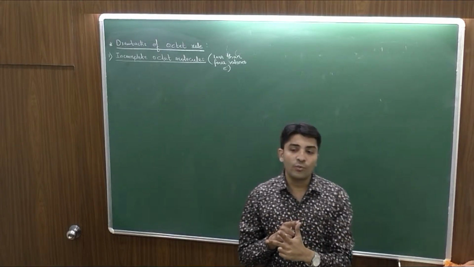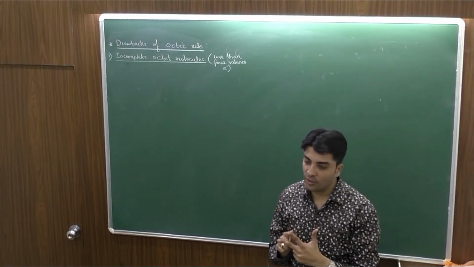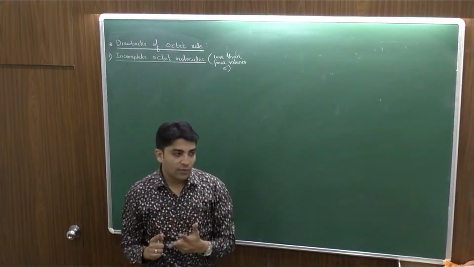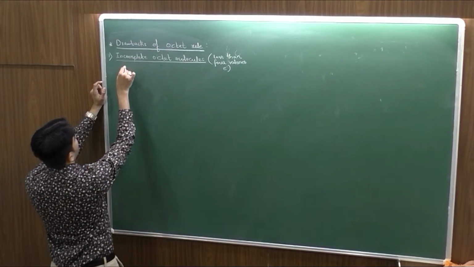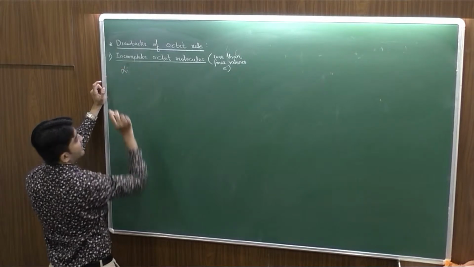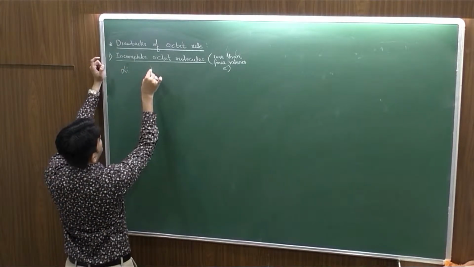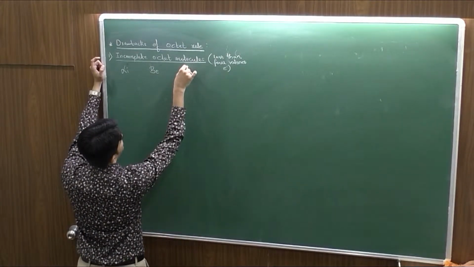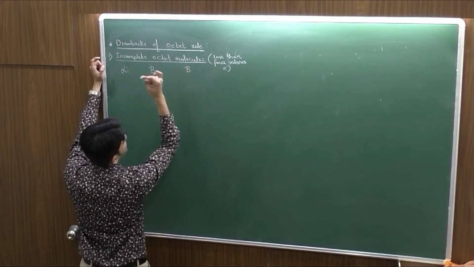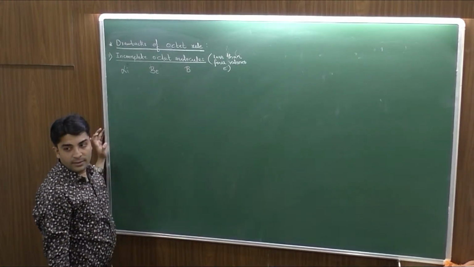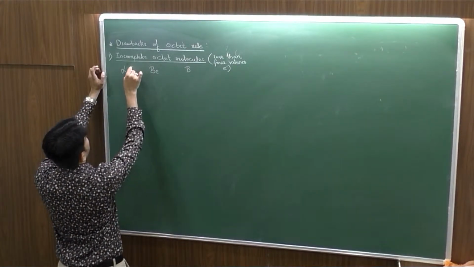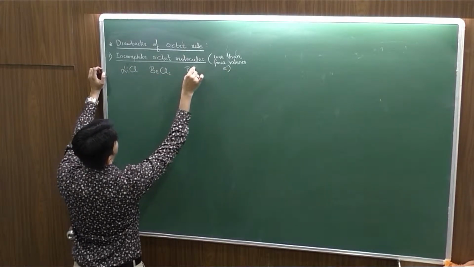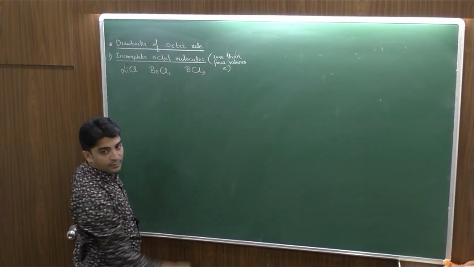Right? So if I talk about groups 1 and 2, I am talking about the s block elements, and group 13 is the first group of the p block elements. With respect to the alkali metals, the example is lithium; alkaline earth metal, beryllium; and group 13, the first element is boron, the famous boron family. If I combine these with chlorine, I get the compounds LiCl, BeCl2 and BCl3.